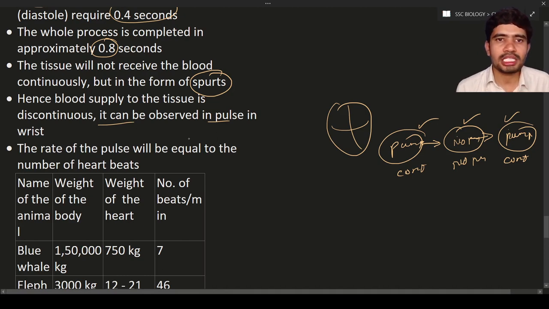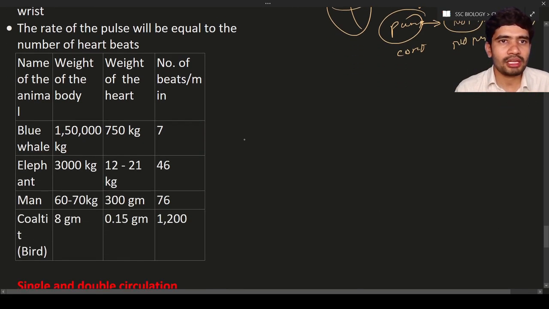So in this way, with the help of your pulse, you can count the heartbeat. This is one of the reasons. The rate of pulse will be equal to the number of heartbeats. If there are 70 heartbeats, the pulse rate will be 70. Why? Because there is a direct correlation between them.